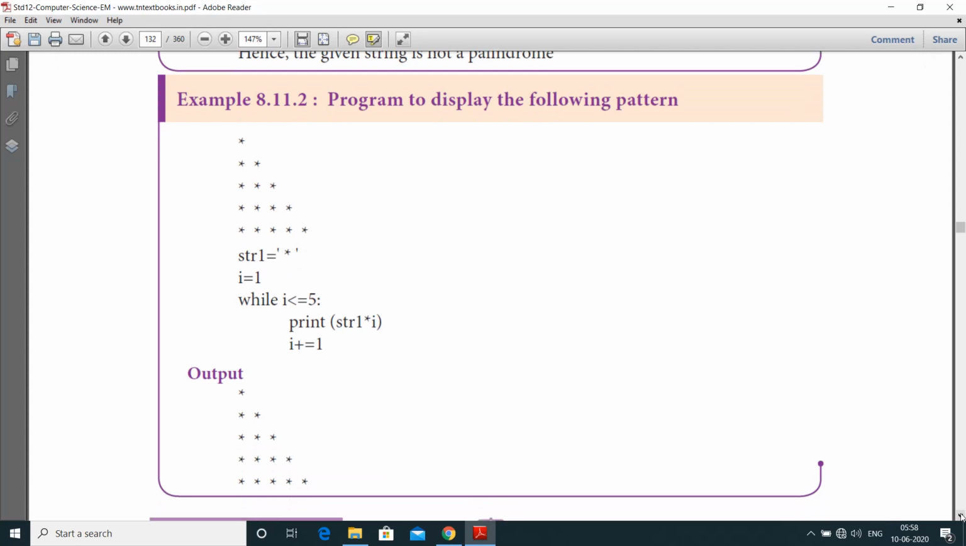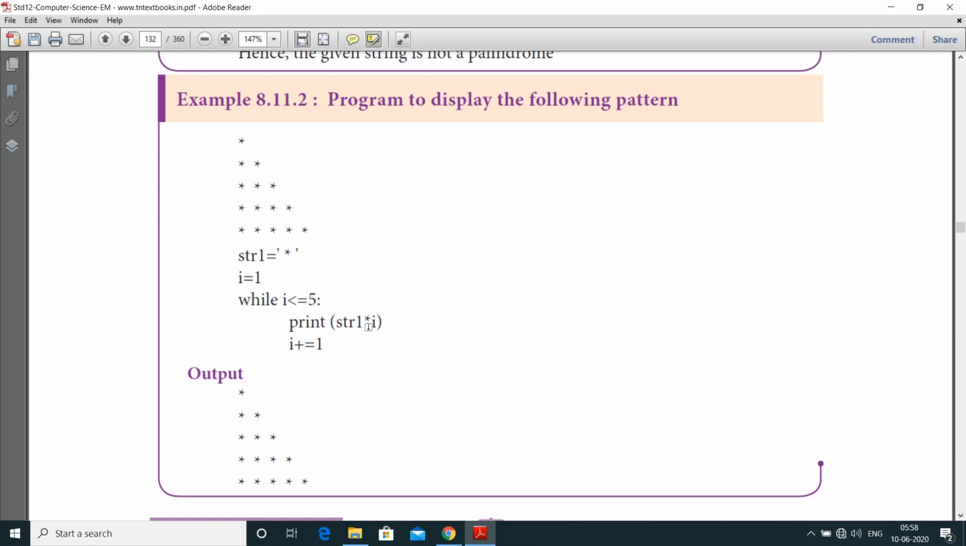Next one is program to display the following pattern. Students have to note that up to this printed pattern should be considered as the question. So first one is str1 is equal to asterisk. So here the string should be printed as an asterisk. First one starts from i is equal to 1, while i is less than or equal to 5. That is, up to 5 rows we are going to print the asterisk values. Print str1 star i. So here, whatever the incremental value is should be considered as the repeating number of strings.